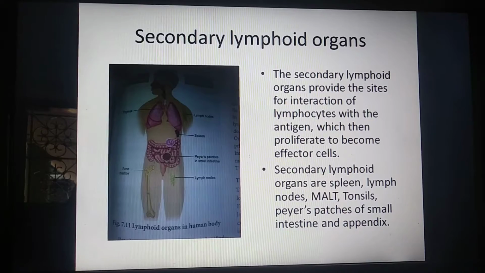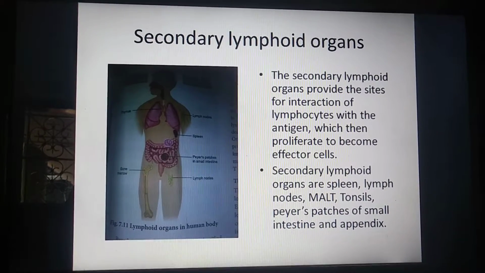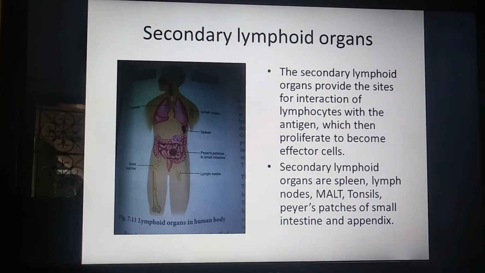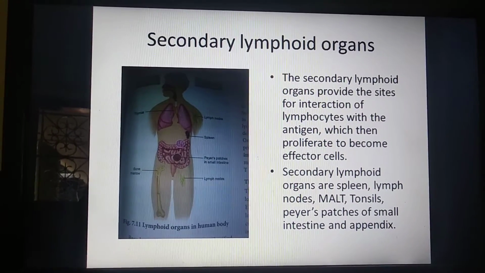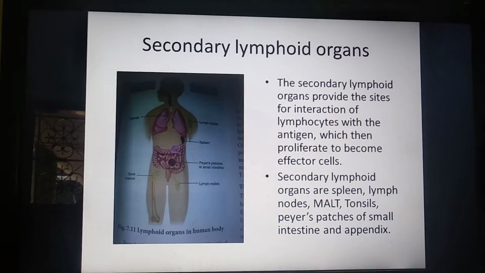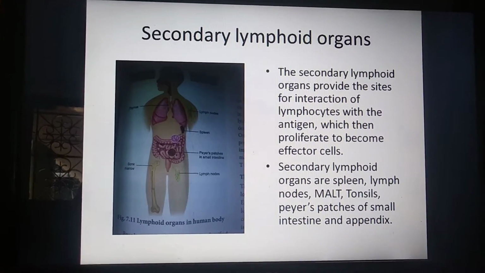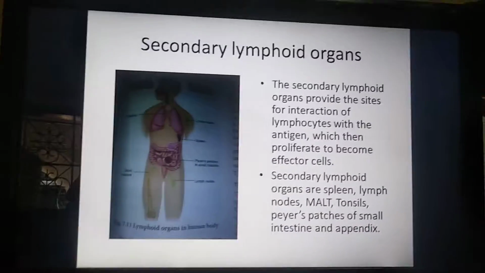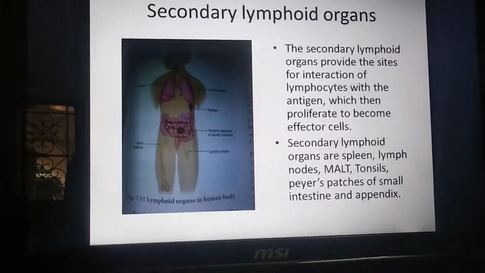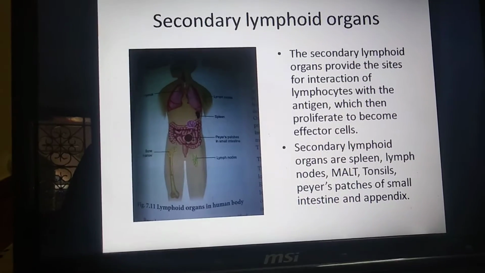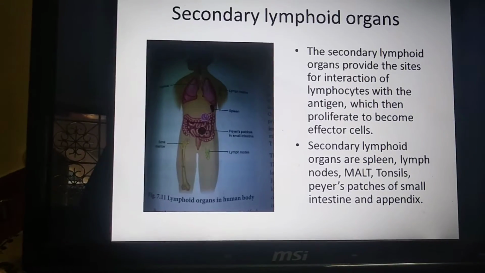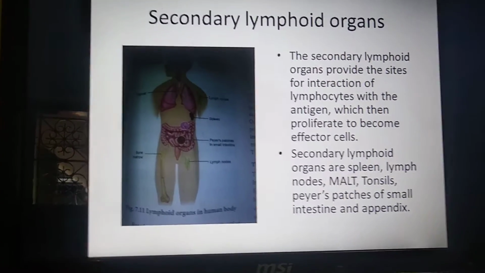A lot of secondary lymphoid organs are present in our body. They are spleen, lymph nodes, MALT, tonsils, Peyer's patches of small intestine and appendix.